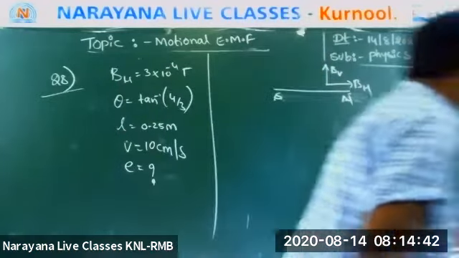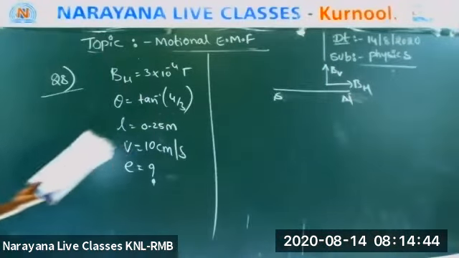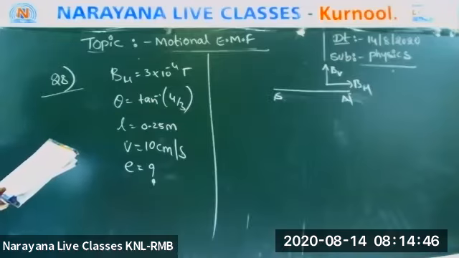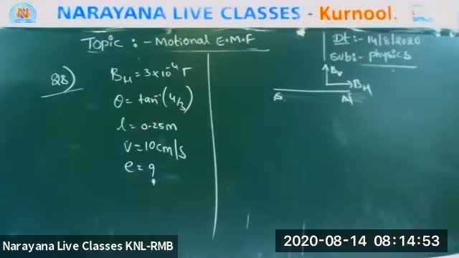Wait for 1 minute. A metal rod of length 0.25 meter placed in north to south position is moved with a constant speed of 10 centimeter per second towards the east.